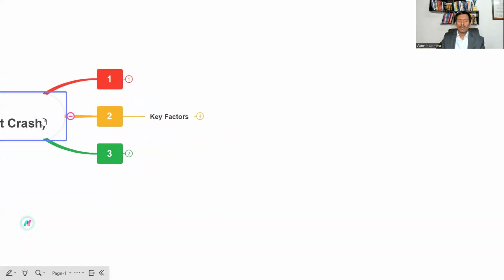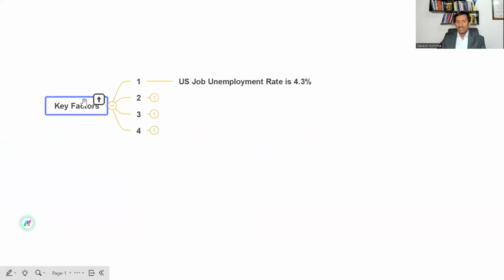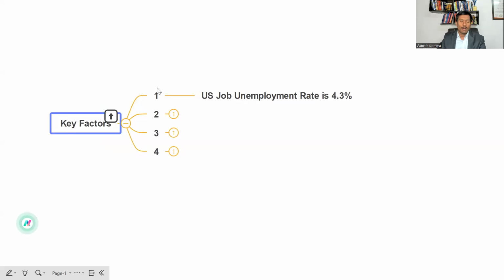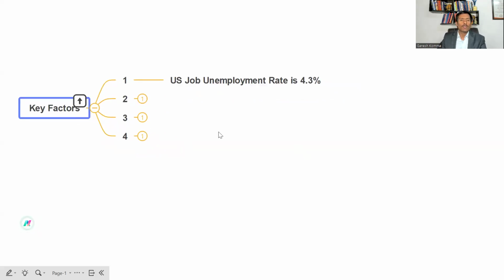Now, let's discuss the major key factors which have resulted in this global turmoil in the market, right? First thing, as we discussed last week in our inner circle call for all our inner premium members, the data from the US has not been very decent. The US unemployment rate is at 4.3%. With this kind of an increase in the unemployment rate, it's not good for the overall market.